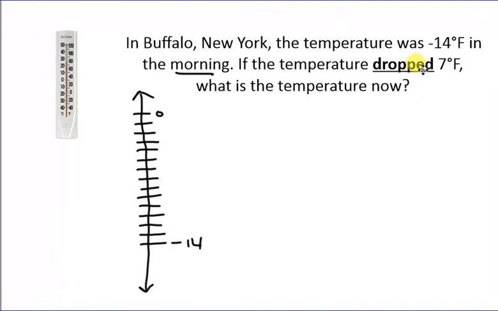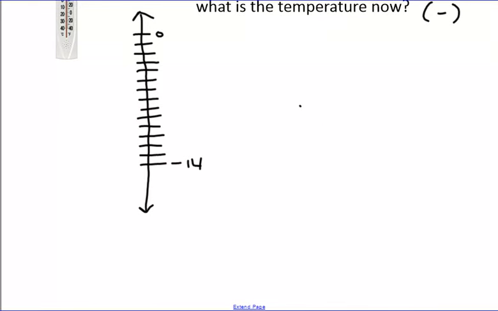But then the temperature dropped 7 degrees. And so if it dropped, that's a negative word, which means that it went down. Okay, so we're going to extend our number line here a little bit. So we're going to go down 7.